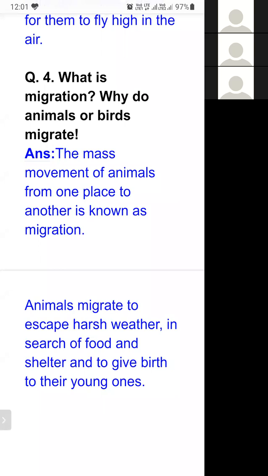If they do so, the young ones will die. The newly born babies cannot survive in that hard condition. So to give birth to their young ones so that they can survive, they move from one place to another place. That is the reason why they do migration.